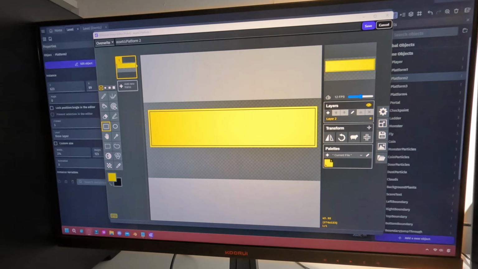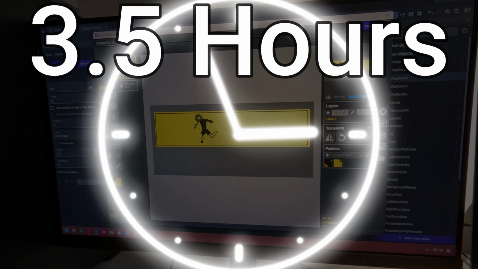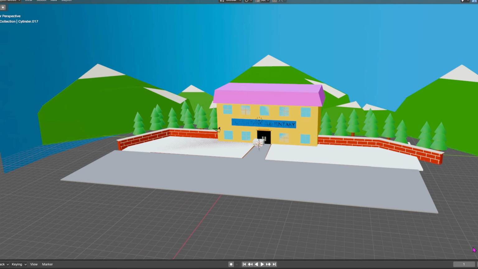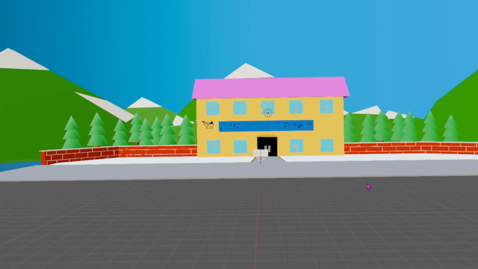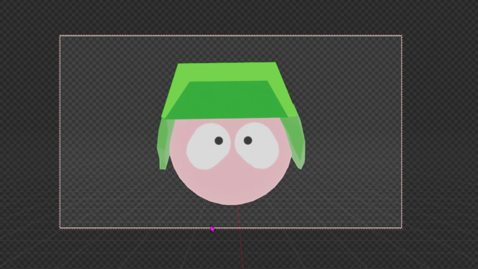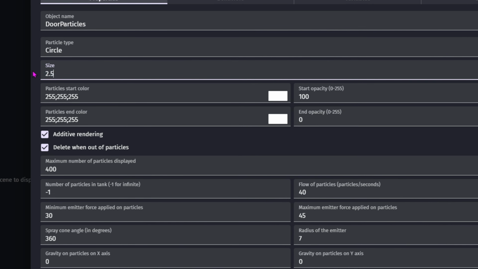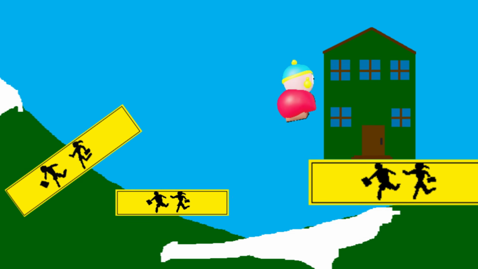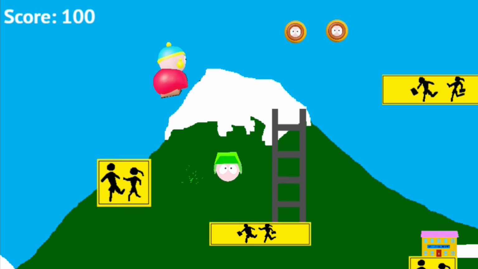Finally, I needed to change the enemies, and at this point I was 3.5 hours into my 5-hour limit. I opened up Blender and rendered some images of the school to replace these fire monster things, and then did the same with Kyle for the flying enemies. Final details like using the built-in particle system and changing the end gate to be a drawing of Cartman's house, and the final game is finished.